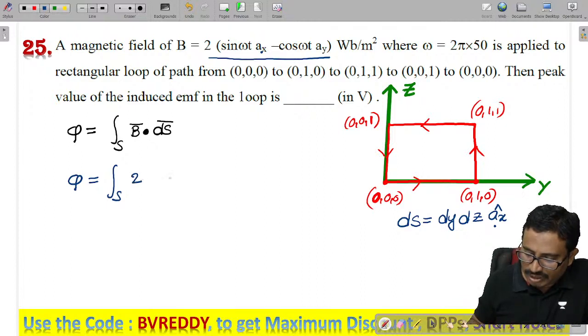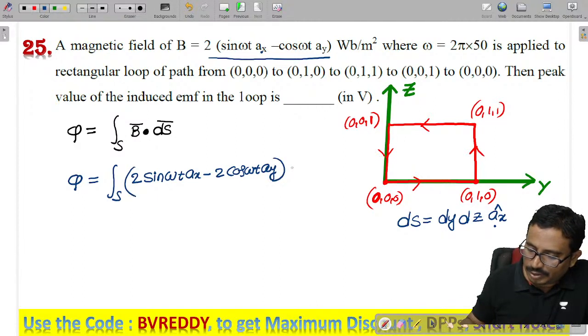B is 2 sine omega t ax minus 2 cos omega t ay, dotted with dy dz ax.